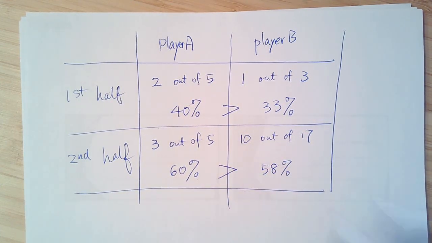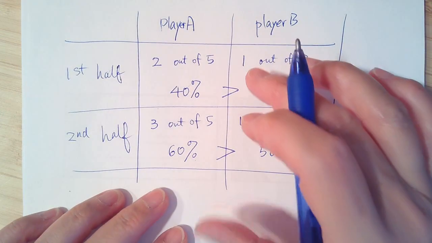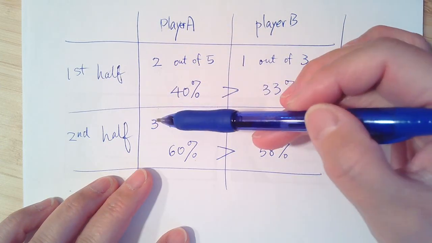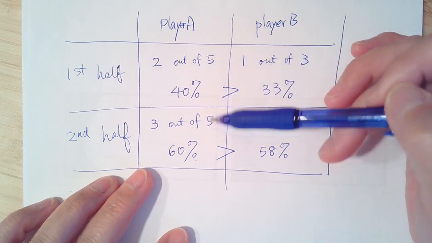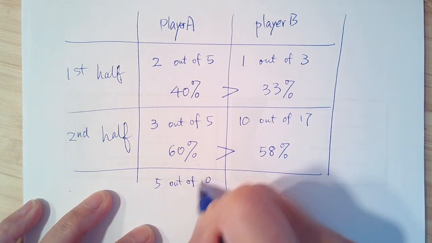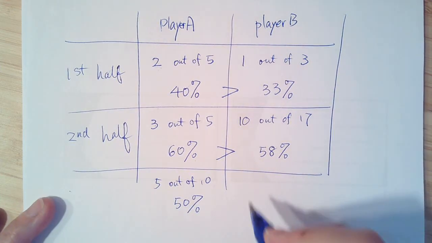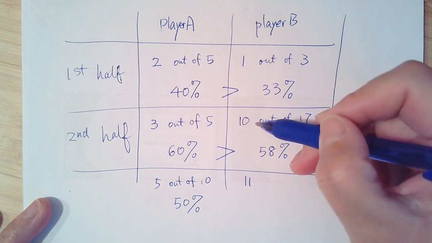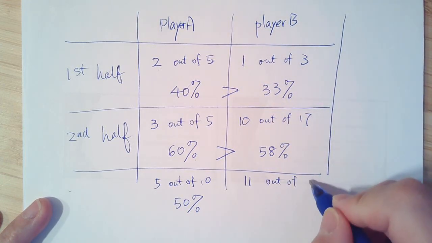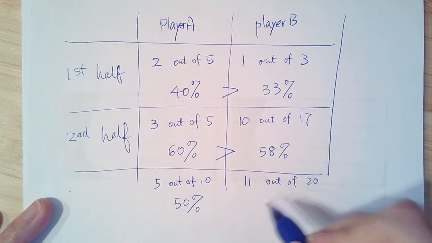All right, but what about the whole court? For the whole game, player A made 5, 2 plus 3, out of 5 plus 5, 10. So that's 5 out of 10. So the shooting percent is 50%. Okay. Second person, he made 11, 1 and 10, out of 3 plus 17, 20. So his shooting percent is 11 over 20, which is 55%.